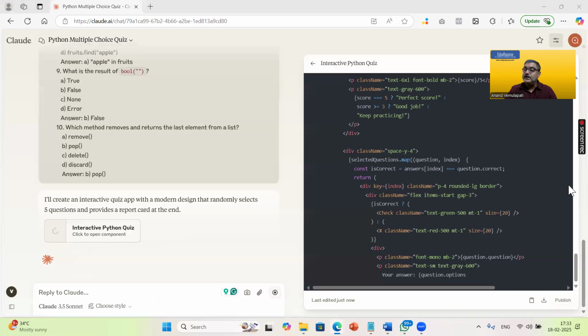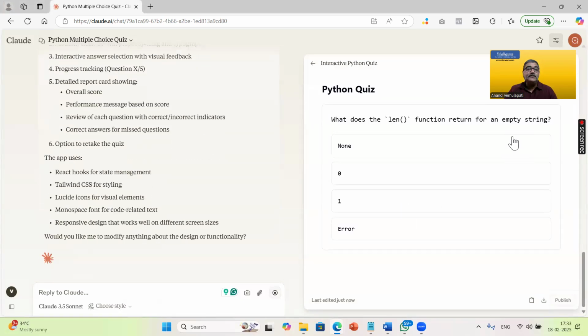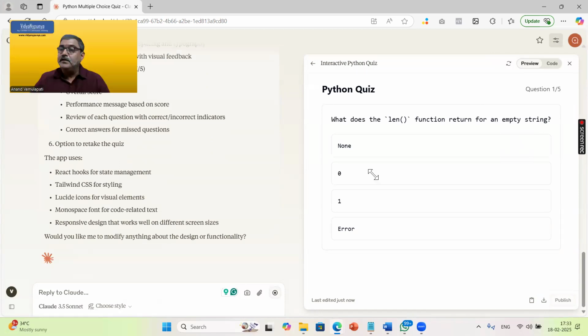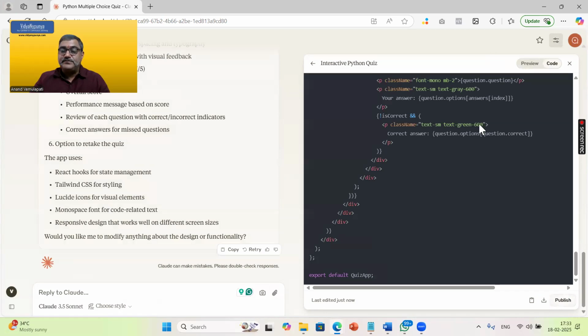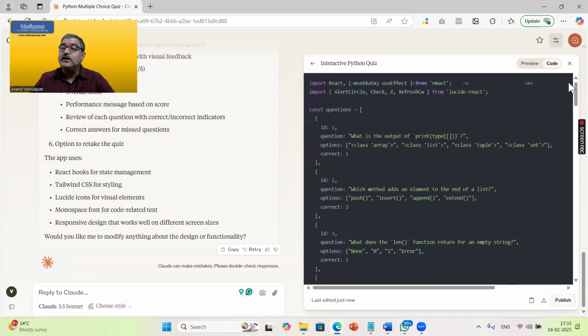But if you really want to understand the code a little bit, let me just show you. See, this is the preview, this is the code, right? There are two tabs on the right hand side. This is the code. All it has done is import certain things, right? React.js is what I was referring to earlier. And then some set of questions.